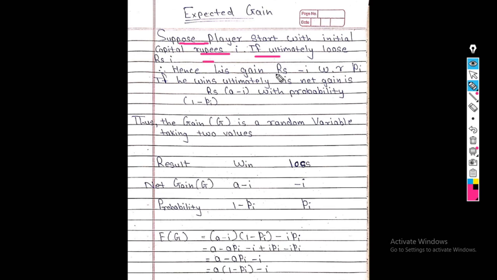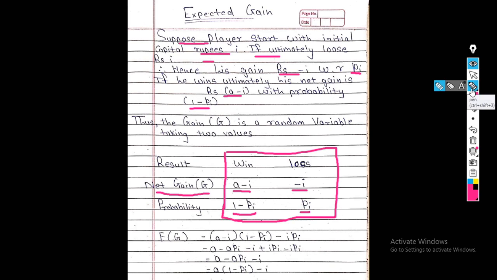So the net gain is minus i with probability Pi, and if he wins ultimately, his net gain is rupees a minus i with probability 1 minus Pi. So in short, the net gain is a minus i with probability 1 minus Pi, and if he loses, it is minus i with probability Pi.